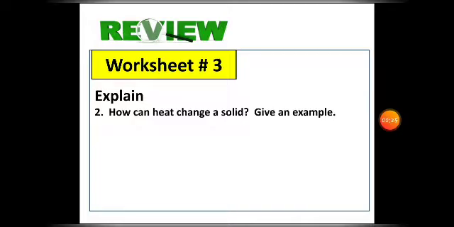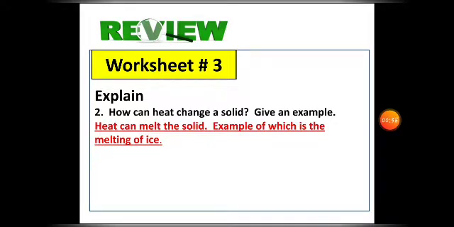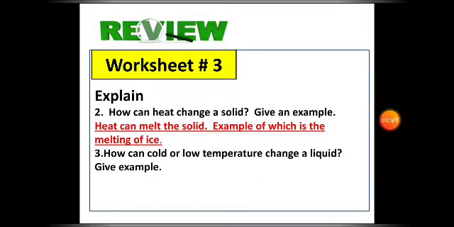Will it become gas or liquid, or will it remain as solid? Very good. The heat can melt the solid, so it will change into liquid. An example is the melting of ice. Very good.